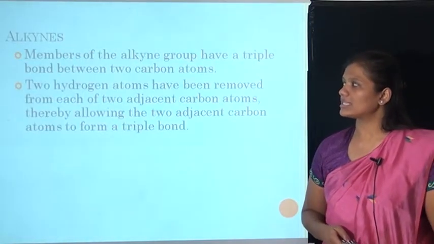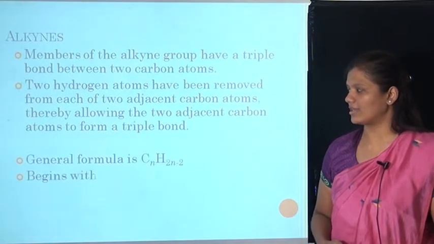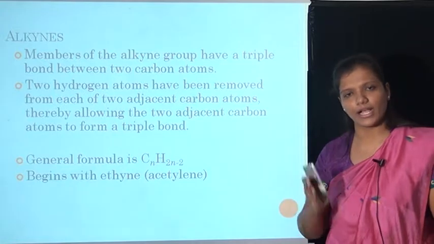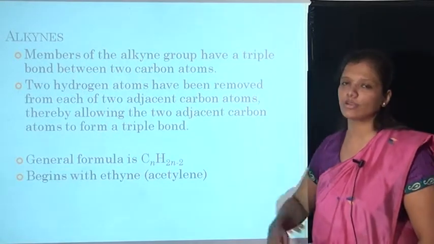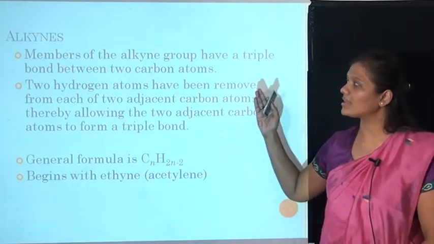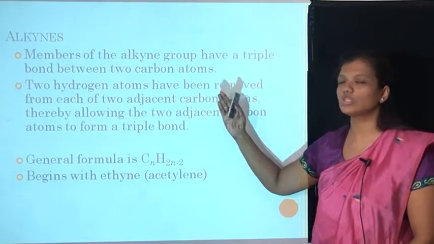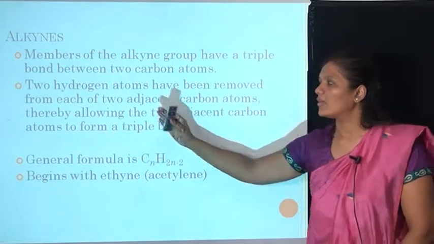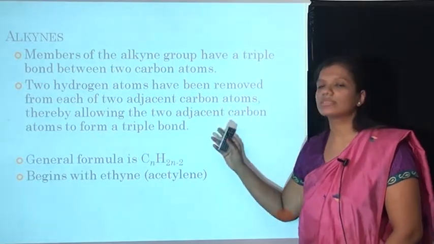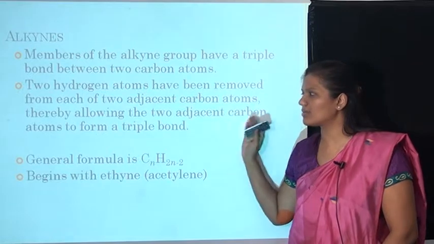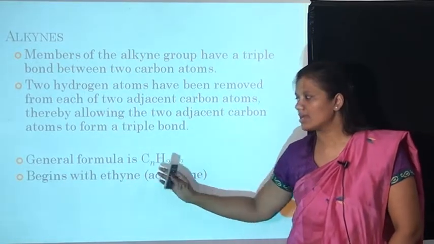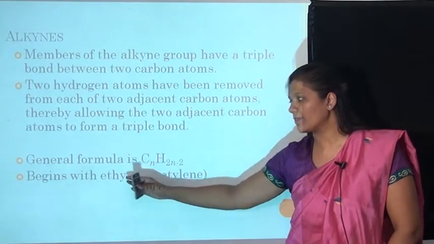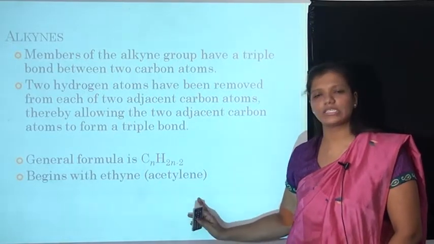Now the next one is alkynes. What are alkynes? They are the third group after alkane and alkene. Members of the alkyne group have a triple bond between two carbon atoms. Two hydrogen atoms have been removed from each of two adjacent carbon atoms, allowing the two adjacent carbon atoms to form a triple bond. The general formula is CnH2n-2. It begins with ethyne, or you can say acetylene.